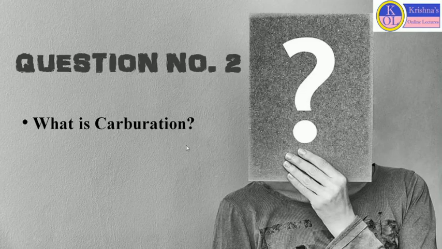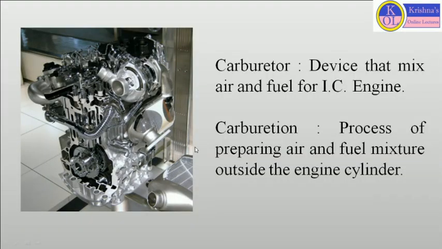Now the next question is, what is carburation? Your answer should be, first I will discuss the part called the carburetor. A carburetor is a device that makes the air and fuel mixture for an IC engine. Basically, it atomizes the fuel and mixes it with the air. So air-fuel mixing is done by the carburetor.